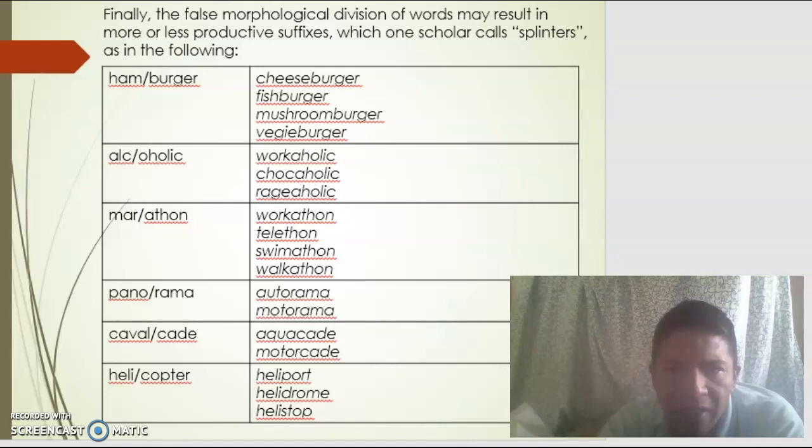Others are marathon, workathon, smarton. Another is panorama: autorama, motorama. Another is cavalcade: aquacade, motorcade. Helicopter: helidrome, helistop.